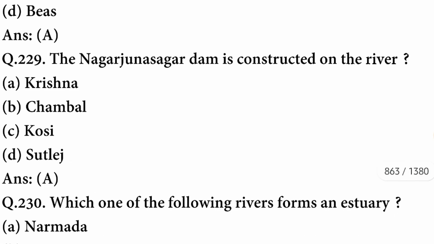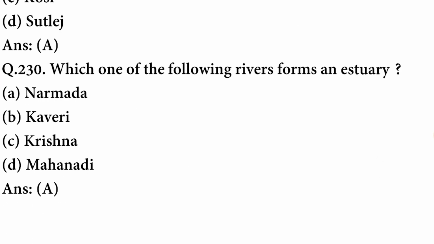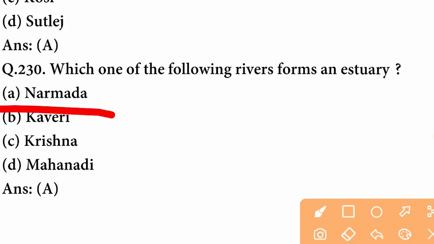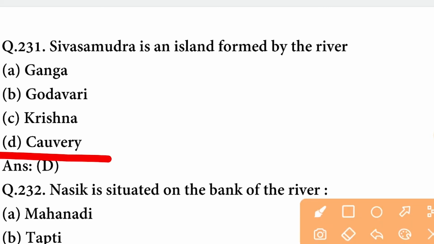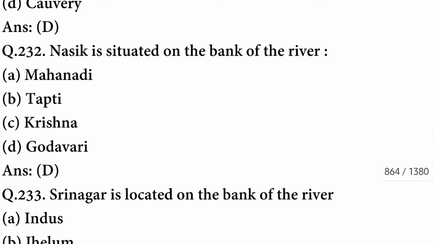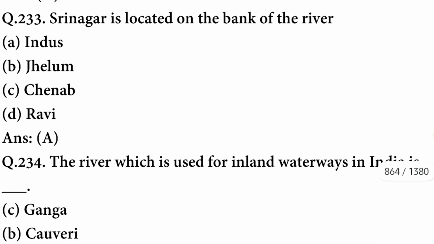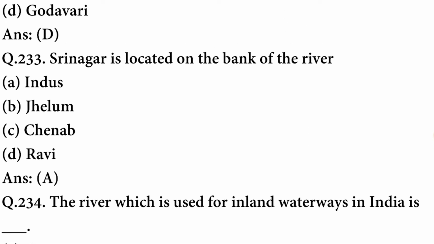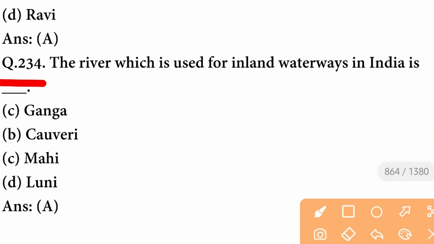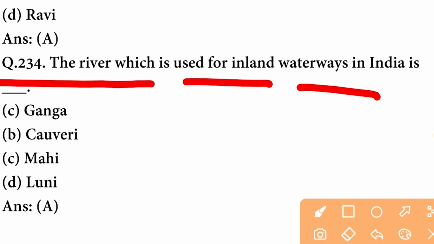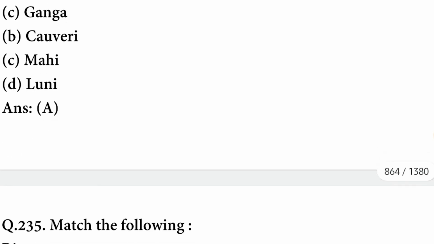A option is correct. The Nagarjun Sagar Dam is constructed on the river Krishna. Which one of the following rivers forms an estuary? The river is Narmada, that forms an estuary. Shiv Samudra is an island formed by the river Kaveri. Nashik is situated on the bank of the river Godavari. Srinagar is located on the bank of river Indus. The river which is used for inland waterways in India is Ganga.